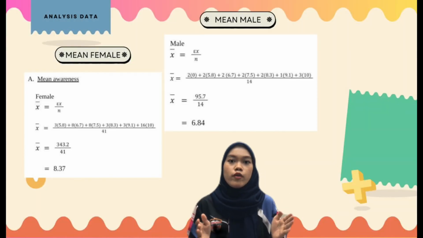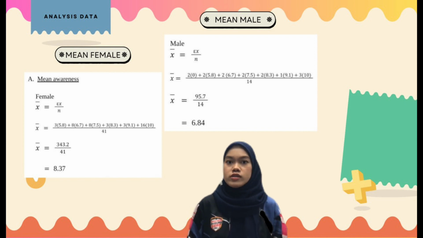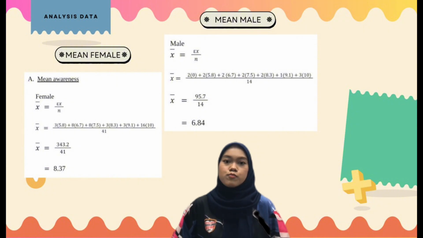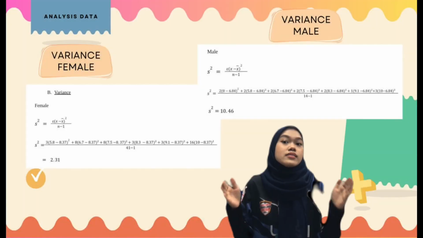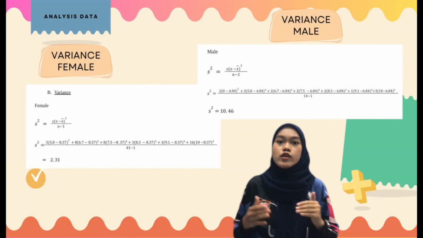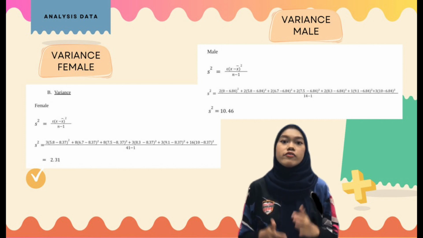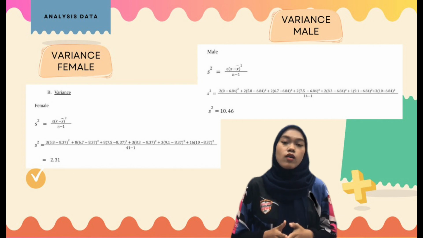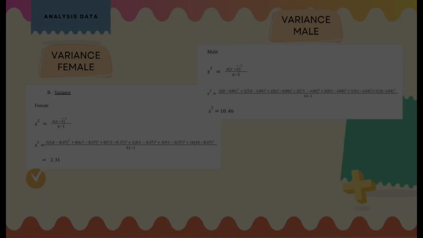Then we use the mean formula to get the mean female, which is 8.37, and the mean male, which is 6.84. Same as the mean, to get the variance, we used the variance formula and got the female variance of 2.31 and the male variance of 10.46.